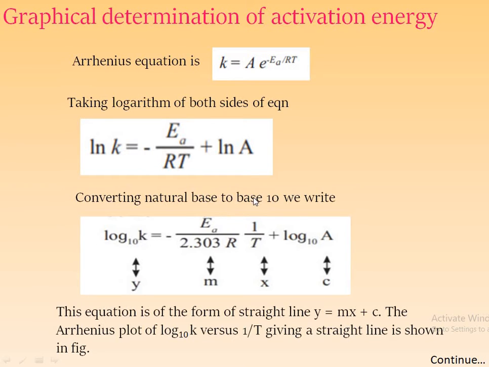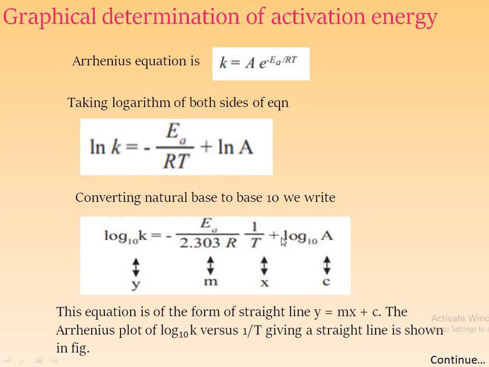Converting the natural base to base 10: this logarithm ln is a logarithm to base e, but this base e is converted into base 10 by multiplying the logarithm term by 2.303. Then the second step is also involved: divide the whole equation by 2.303.